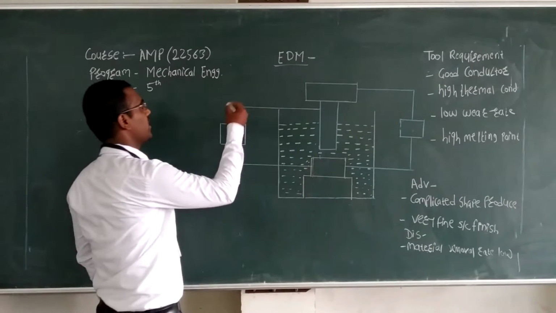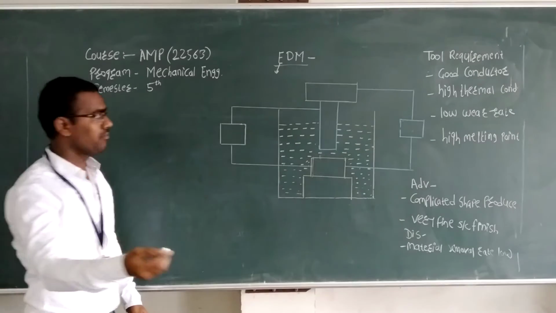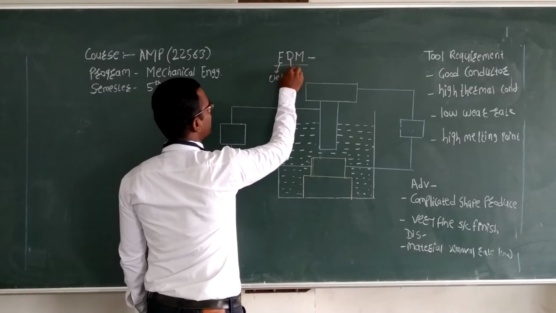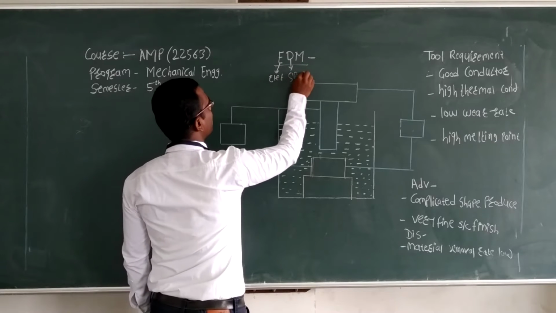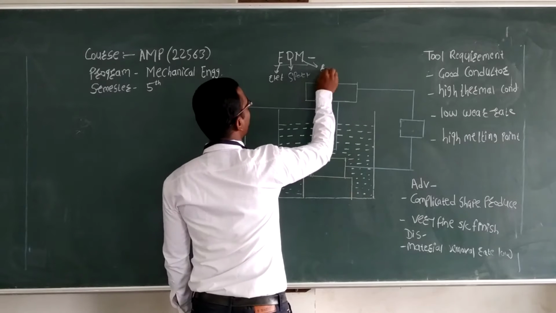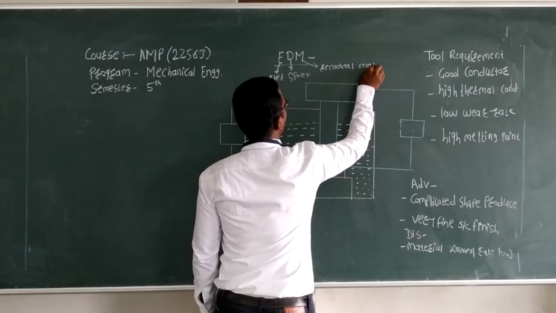First, we will elaborate the name electrical discharge machining. Electrical means electrical. Discharge is nothing but a spark, and machining is used for the removal of material from the system.